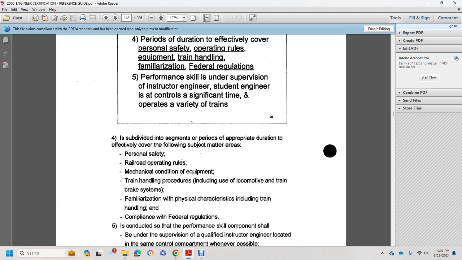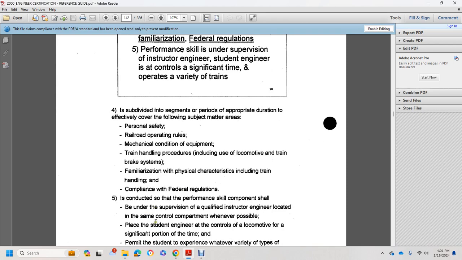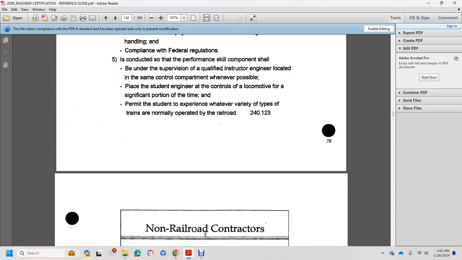Skills components shall be under the supervision of a qualified instructor and engineer located in the same control compartment whenever possible. This places the student engineer in control of the locomotive for a significant portion of the time. The student experiences the variety of types of trains normally operated by the railroad.